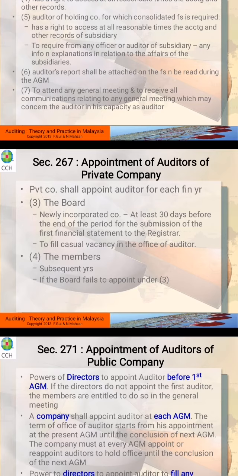The board can appoint an auditor at least 30 days before the end of the period for submission of the financial statements to the ROC.